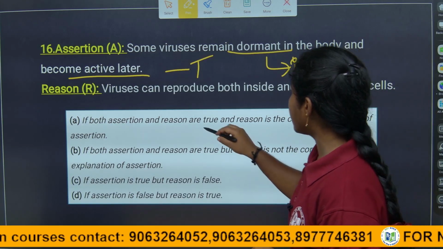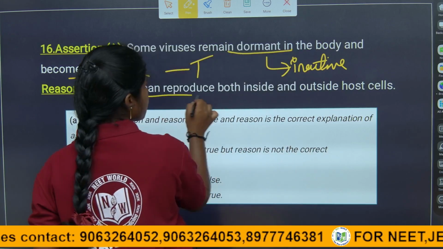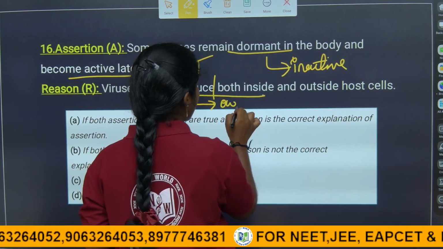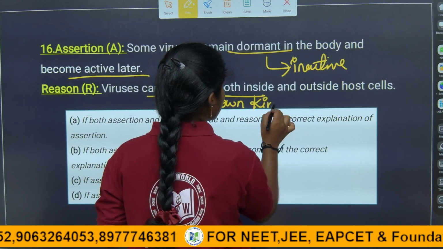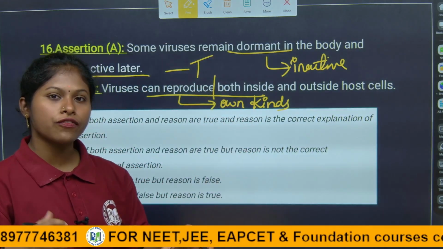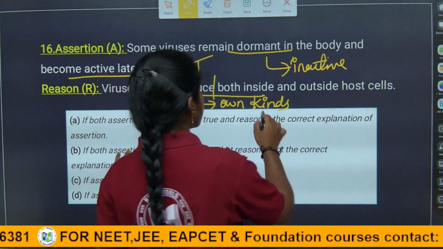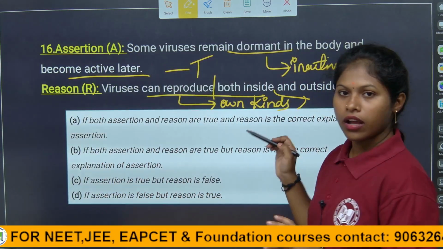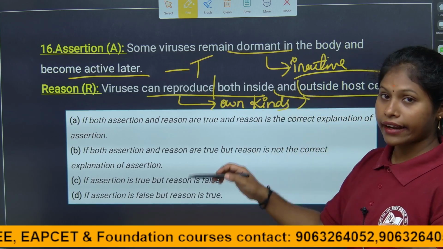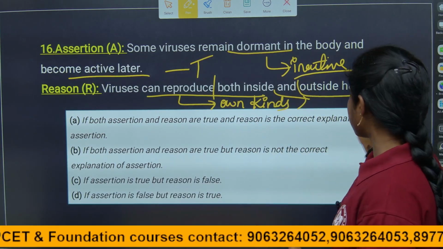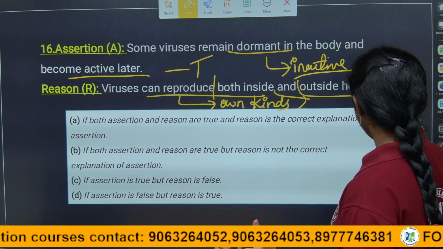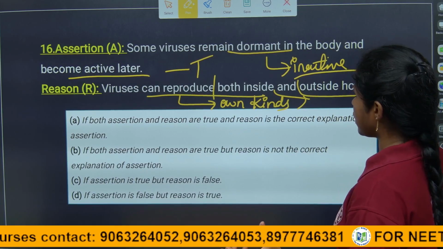They can reproduce both. What is meant by reproduction? It produces their own kind, right? They are saying both inside and outside of the host cell. It is absolutely wrong. Inside of the host, they can reproduce. We all studied that. Outside of the host cells, it does not exhibit the characteristic features of living, right? It exhibits the non-living characteristics.